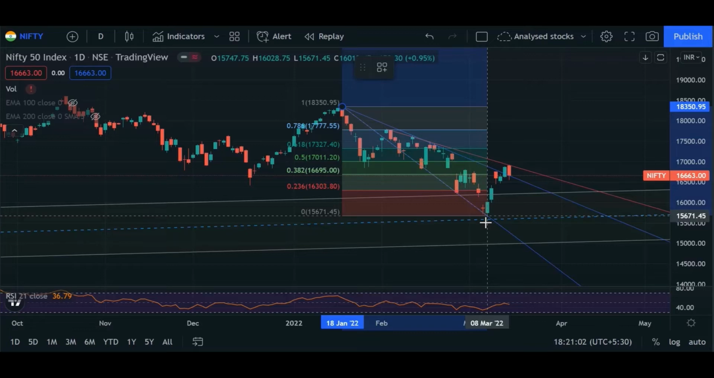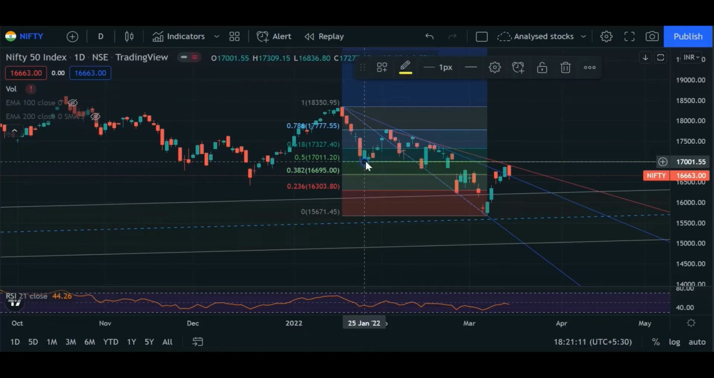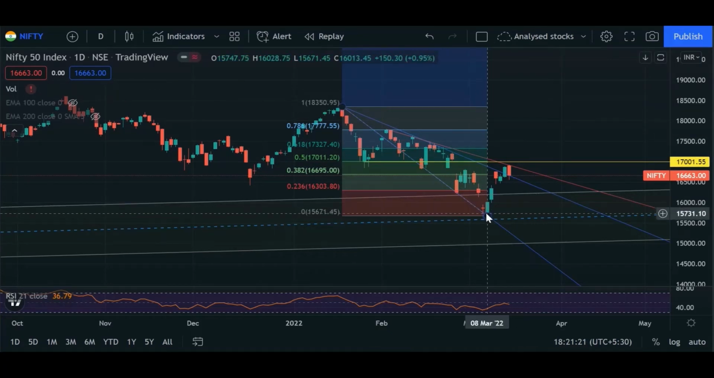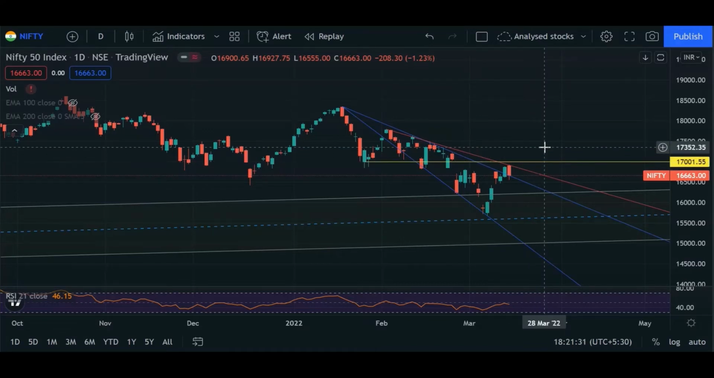Fibonacci retracement levels, we are getting around 17,000 to be the main golden ratio of this indicator, which is 0.5. So as yet we are below this particular level, which is 17,000. So this will be acting as resistance for tomorrow or maybe for this entire week as well.